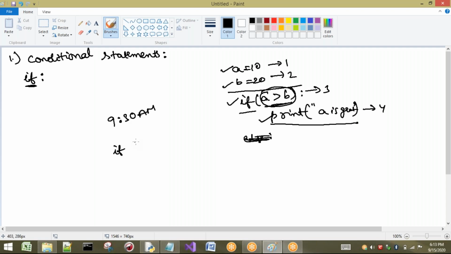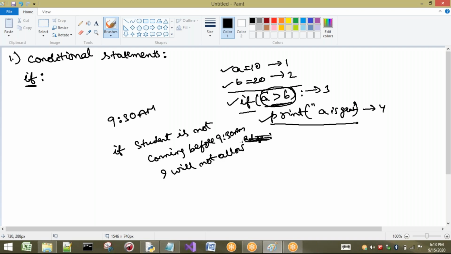For example, if a student is not coming before 9:30 a.m. to the college, then what am I going to do? I will not allow. This is the condition.